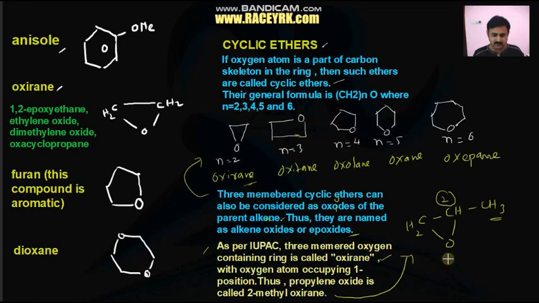Suppose we have 4 carbons in a chain like CH2, CH, CH2, CH3, and these two are joined by oxygen. We can call this 1,2-epoxybutane or 1,2-butene oxide. 1,2-epoxybutane is the name of this compound. So likewise we can understand cyclic ethers. Further information we also have now.